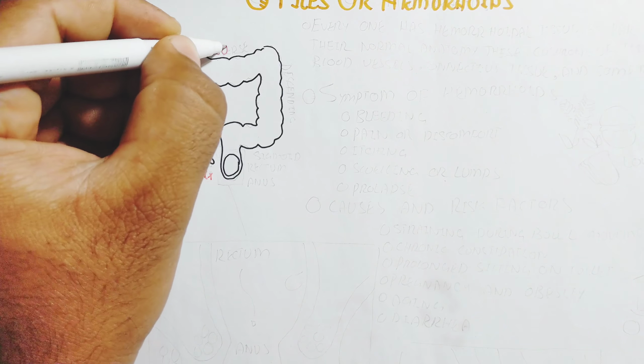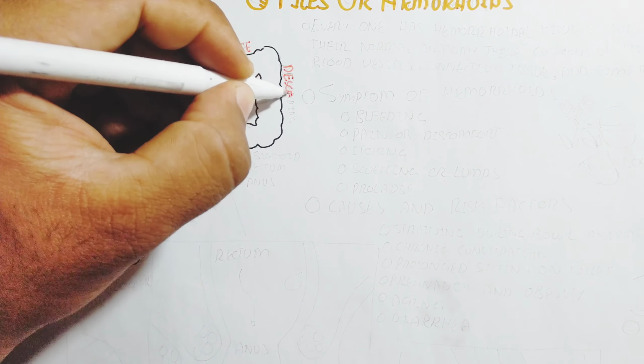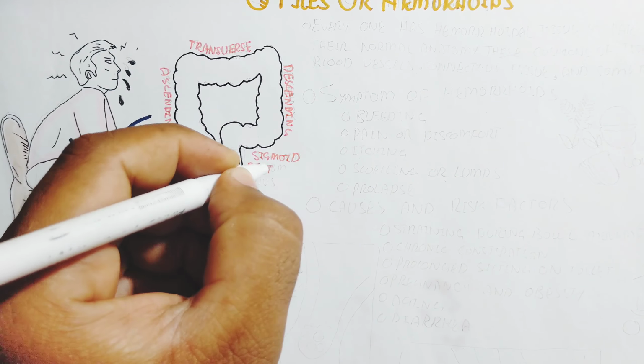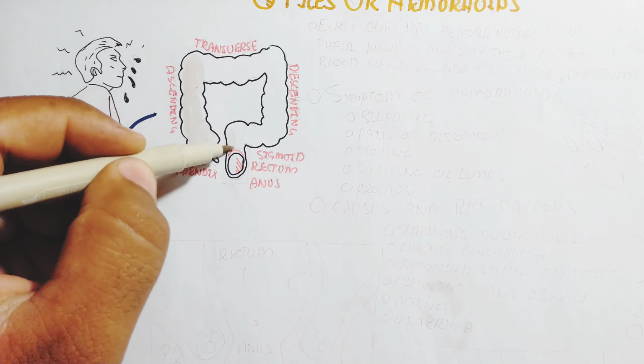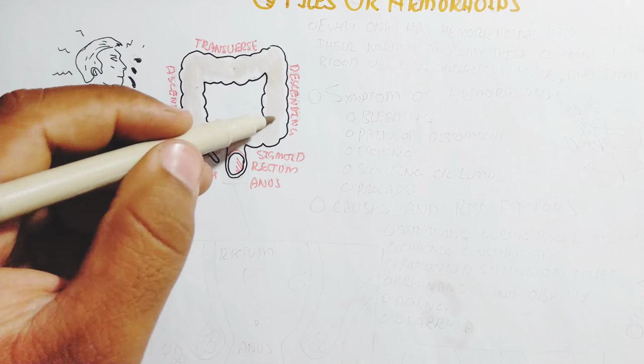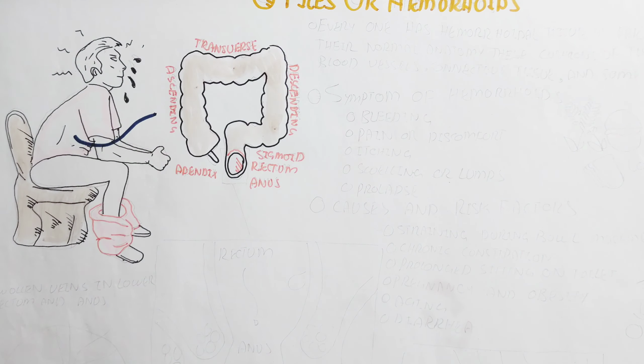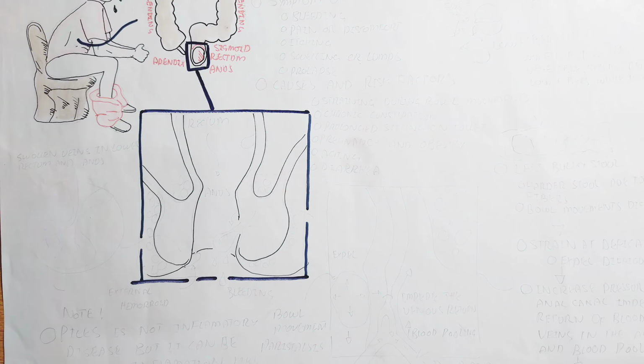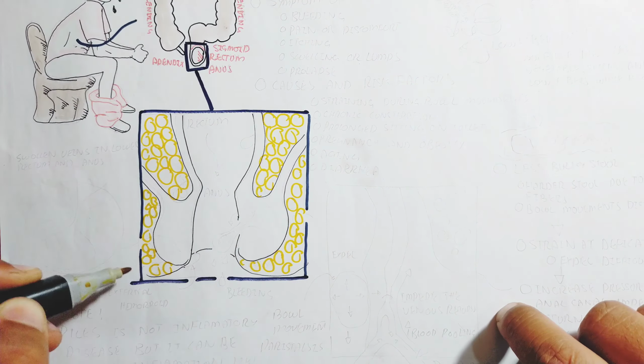The large intestine contains the ascending, transverse, descending, and sigmoid colon, the appendix, and the anus. The rectum and anus are involved in producing piles. So how is it possible, and why do piles occur? In this video we will understand the whole story, so please watch the whole video if you want to learn about piles.